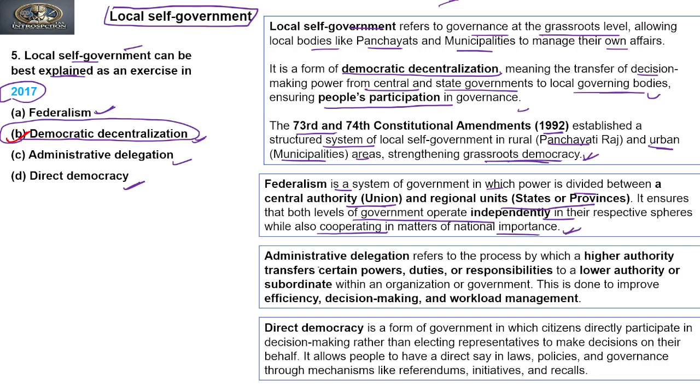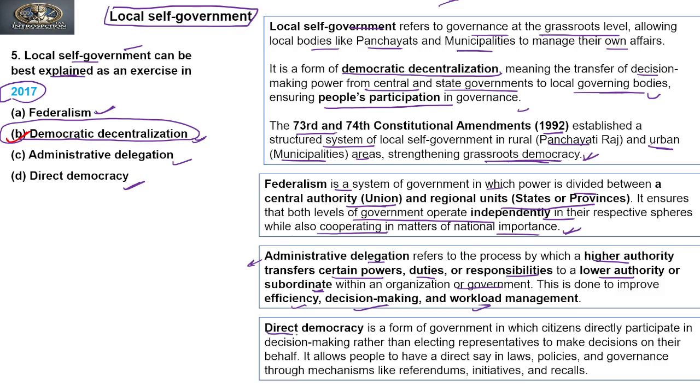It cannot be administrative delegation because that refers to the process by which a higher authority transfers certain powers, duties or responsibilities to a lower or subordinate authority within an organization or government. This is done to improve efficiency, decision making and workload. So here the power is delegated by the higher authority, and the lower authority does not have independent power, right?